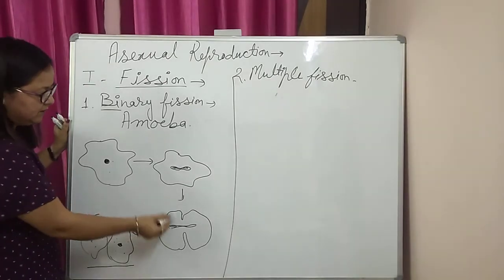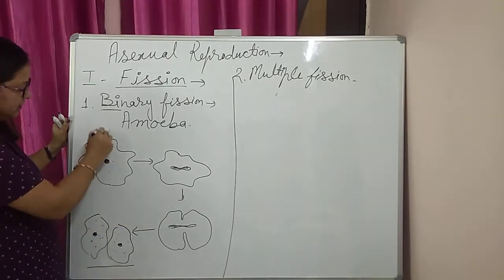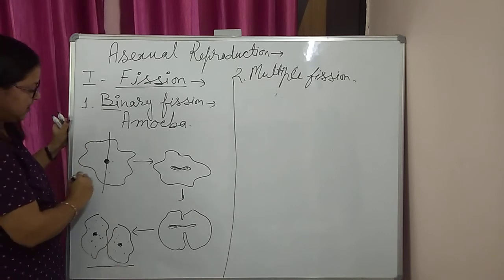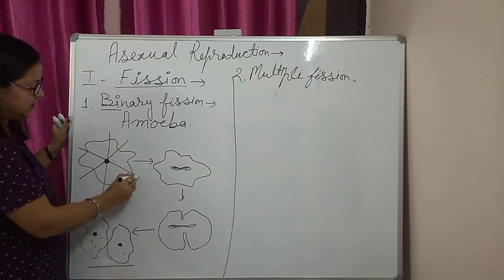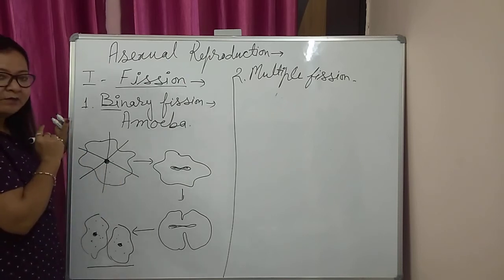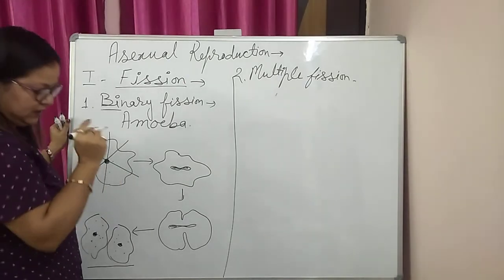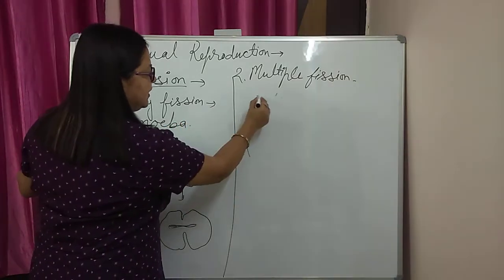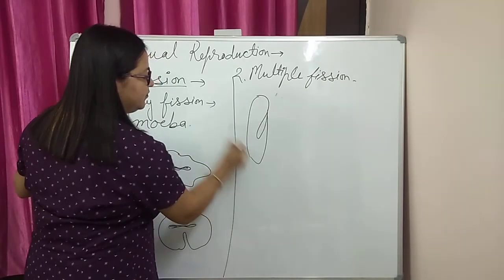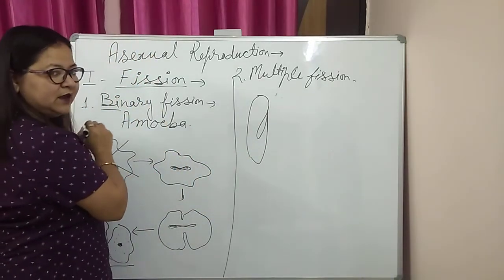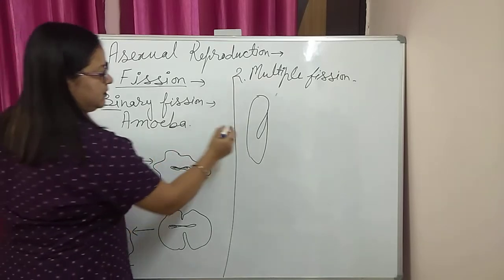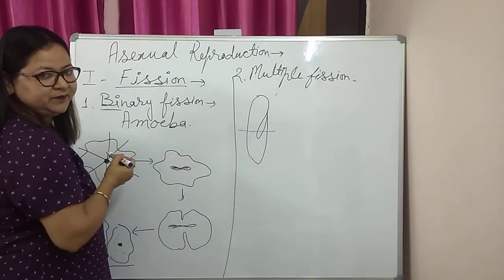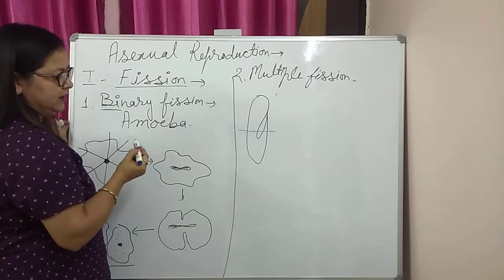This fission can take place in any plane, like I have drawn the diagram in this way, but binary fission in amoeba can also take place like this. It can take place in any plane. But it is very specific in some organisms having a specific body design, like Paramecium. This is the basic design, and the division takes place in the horizontal or transverse plane only.